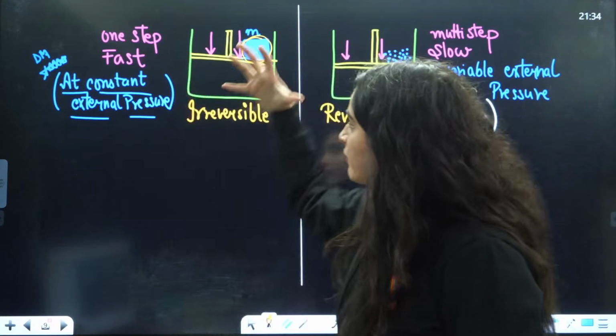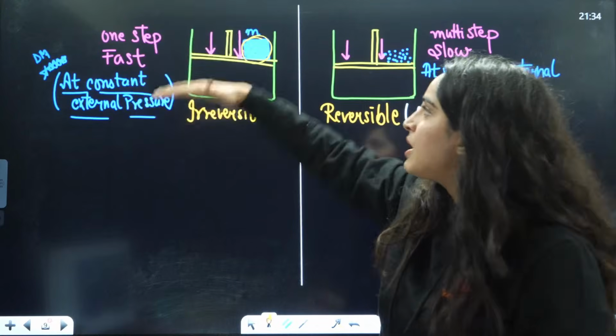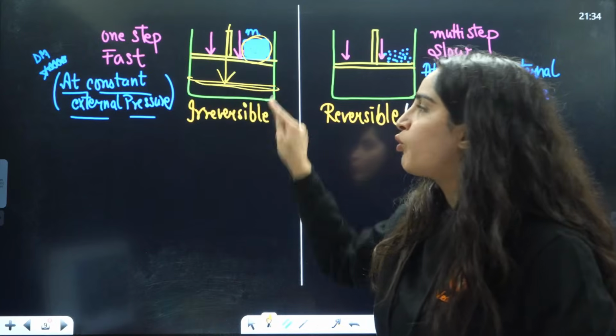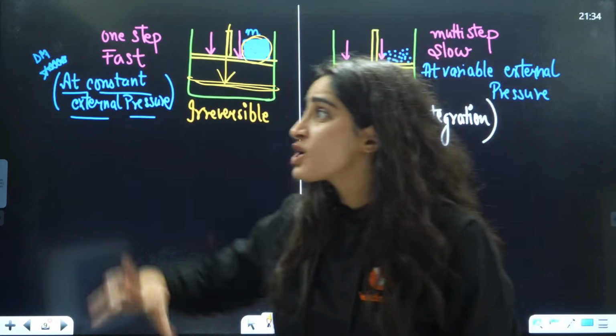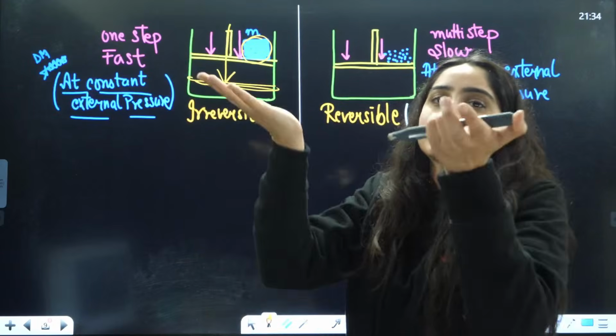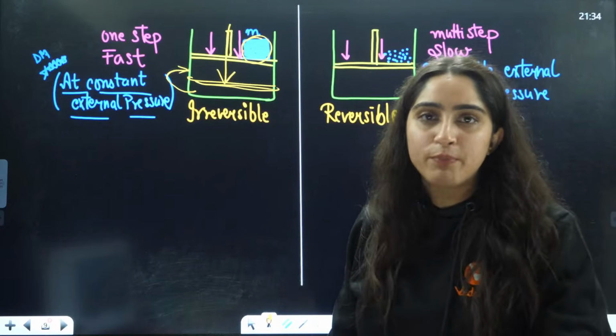If I give it a big mass, a box, right? If I give it a box of mass M, what will happen? The pressure is going to decrease and piston is going to move here. Now, because of that sudden burden, it is not going to get reversed here. It will not move back here. So, it is an irreversible process.